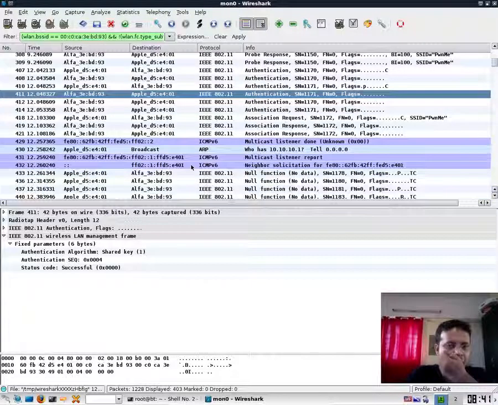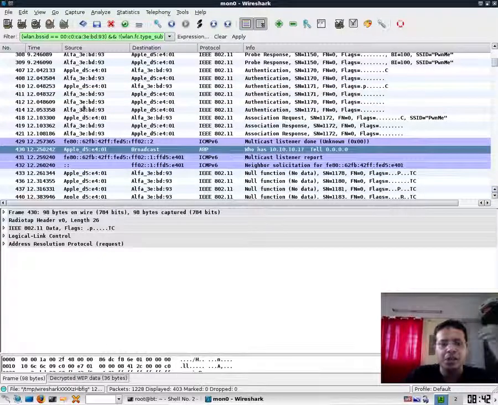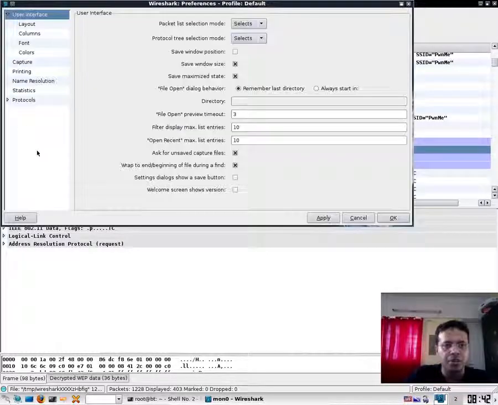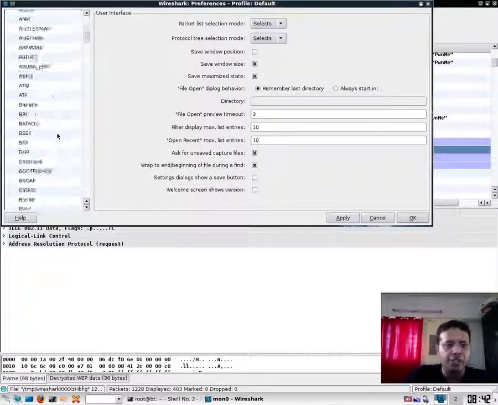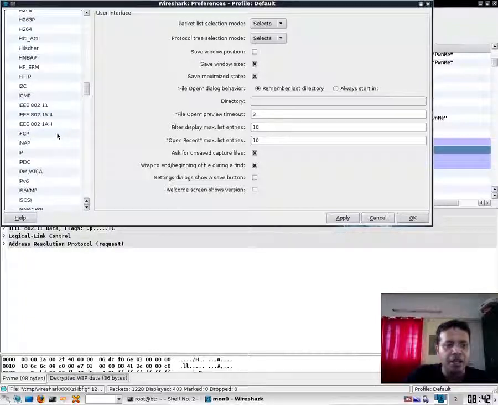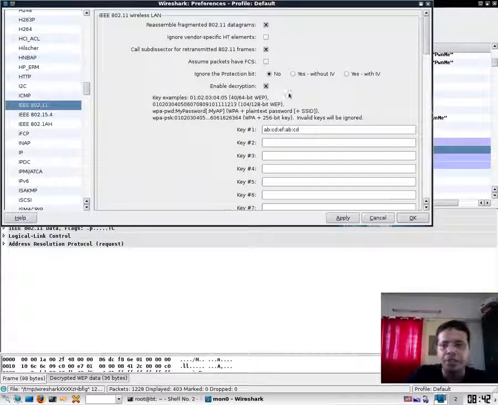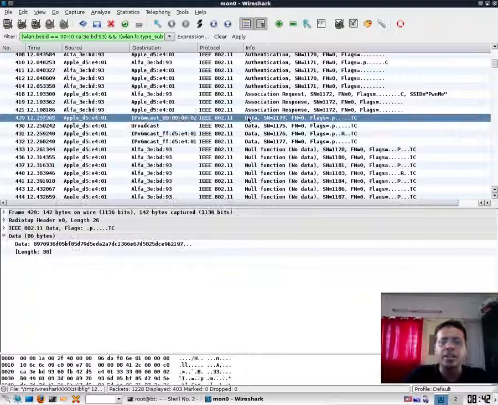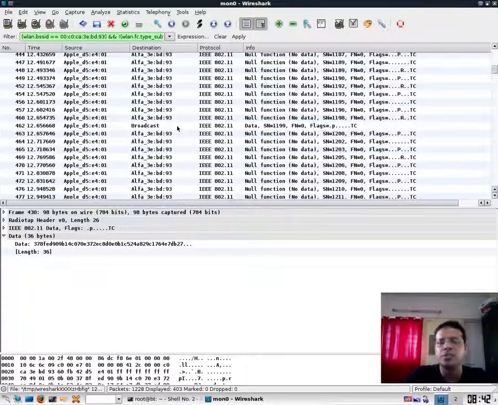Now you're wondering, how come we are able to see this data? If you remember, we had set a WEP key in one of the previous videos in preferences. That is the WEP key of the authorized network PwnMe, which we had created in the previous video. And I've still left decrypt on along with the key itself, and hence we were able to see it. Or else the only thing the attacker can see, simply because he doesn't know the WEP key, is this encrypted data. That's it. There is nothing else he can see right now.